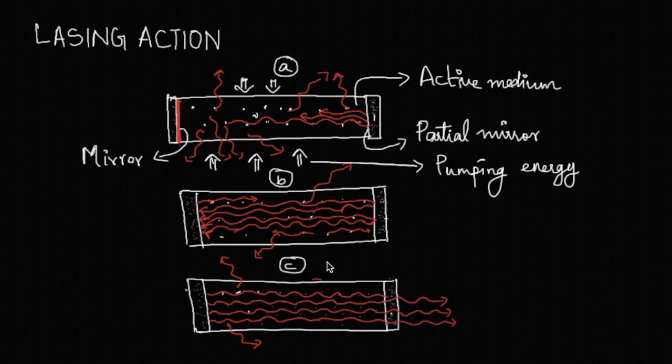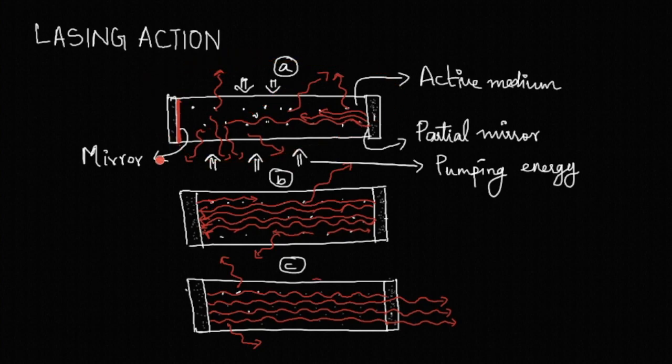As the initial spontaneous photons have random directions, as you can see from figure A, the photons stimulated by them will also have random directions. So without reinforcing their strength, photons will leave the medium. In the absence of end mirrors, the net effect is the production of incoherent light, which is not a condition for laser.